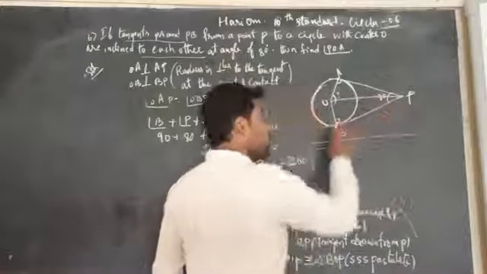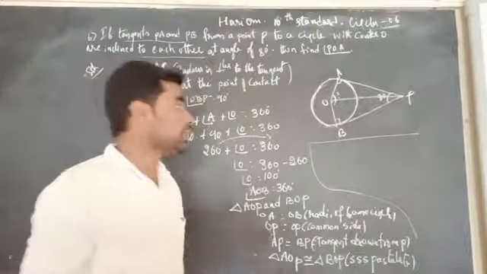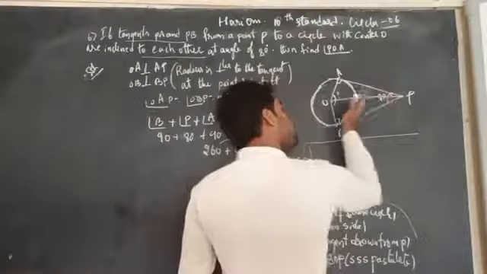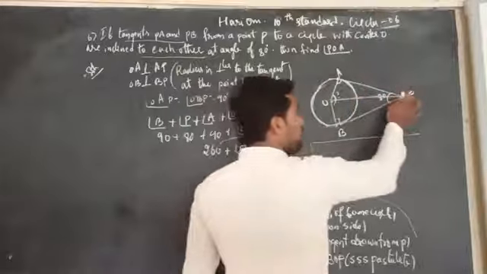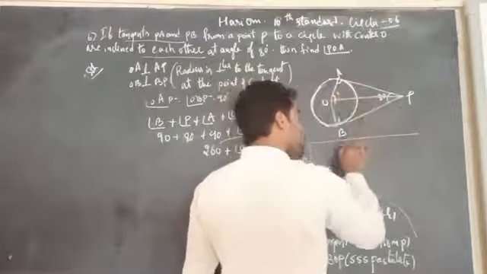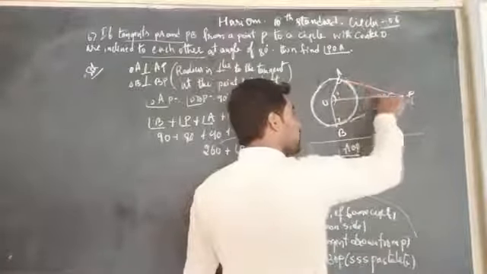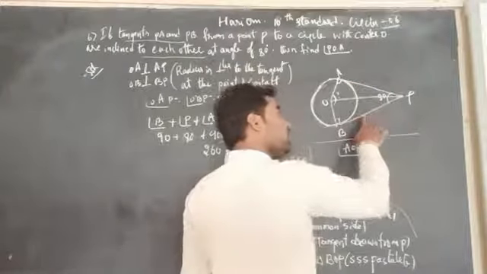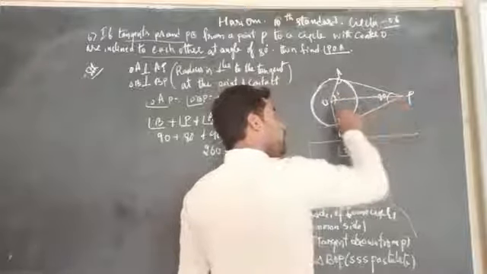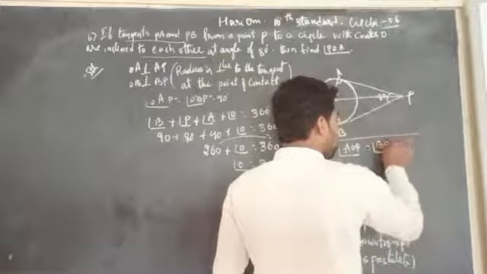Now, we have to write the corresponding parts of the two congruent triangles are equal. Therefore, the equal sides' opposite angles are equal. So, here AP is equal to BP, the AP opposite angle is AOP, which is equal to BP's opposite angle, angle BOP.